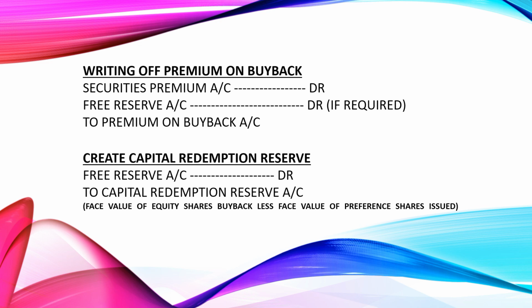And last, creation of capital redemption reserve. Free reserve account debit to capital redemption reserve. But how do we calculate the amount? The amount will be calculated as the face value of equity shares bought back, the amount we debited earlier, 10 rupees, minus the face value of preference shares issued. Whatever is the face value of preference shares issued, we have to deduct it. We will get the amount of free reserve.